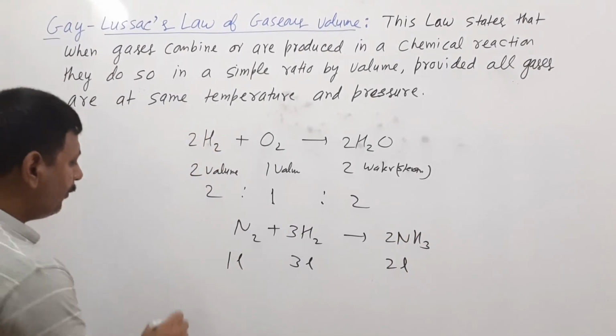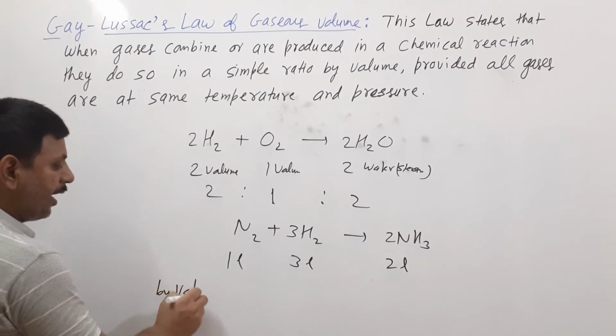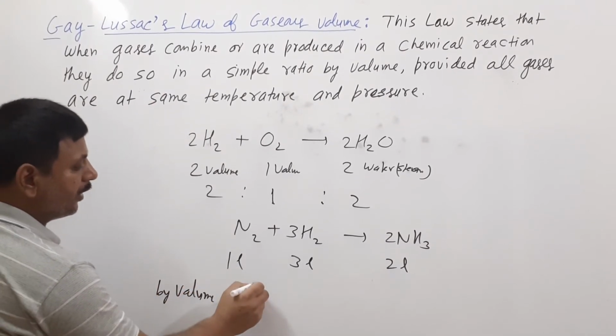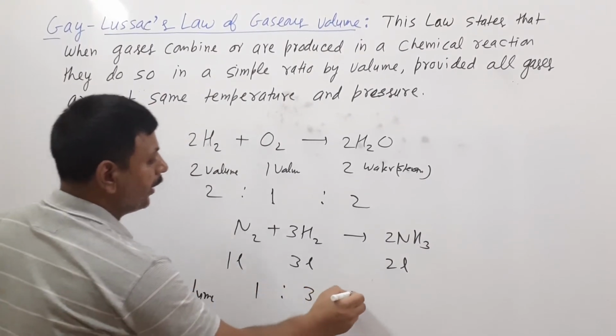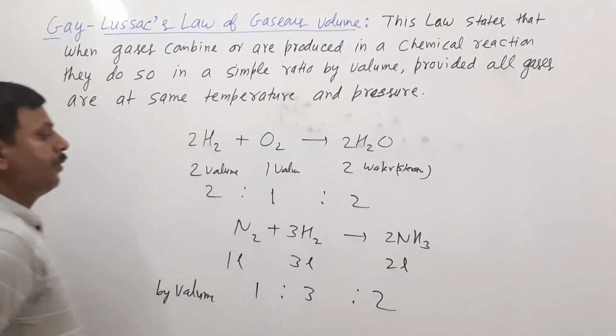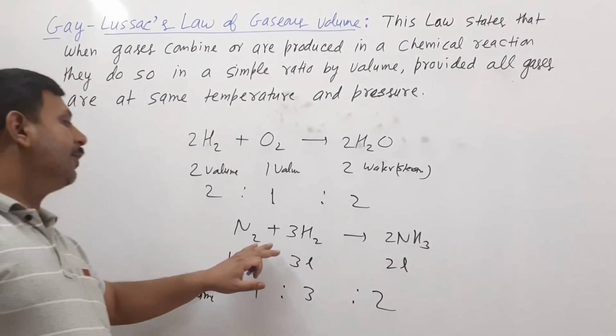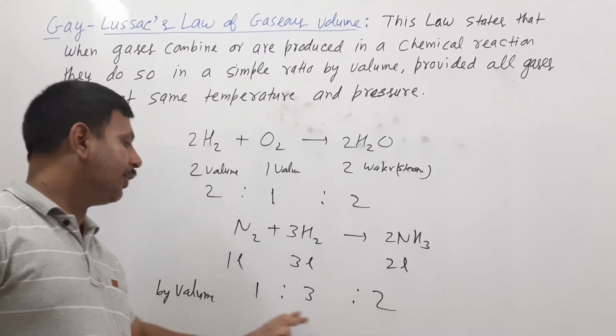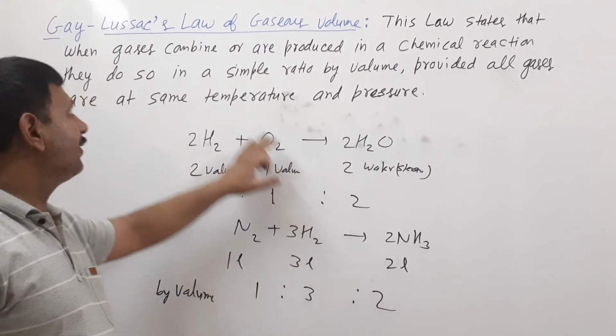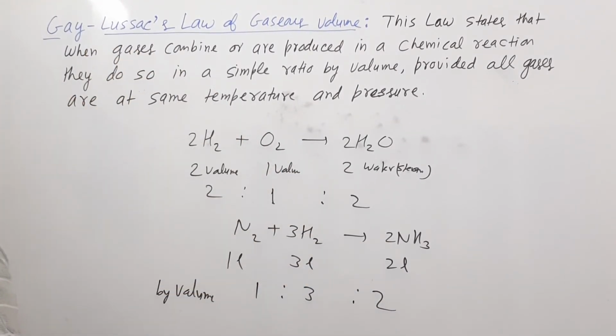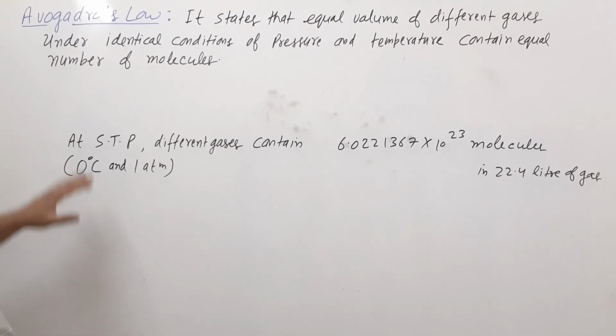Means by volume they have a simple ratio, 1 ratio 3 ratio 2. This is the Gay-Lussac law of gaseous volume.